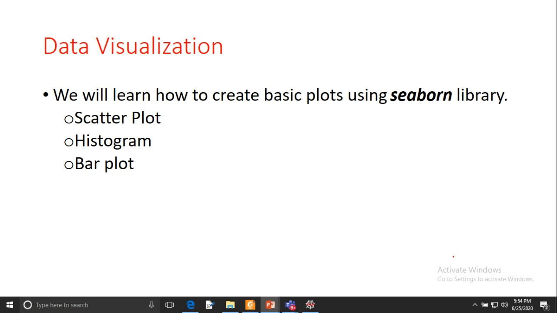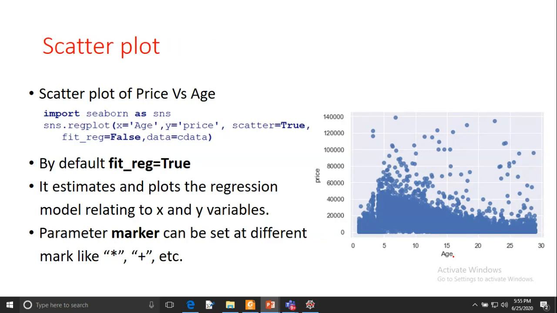Now data visualization with the help of the Seaborn library. We will learn how to create basic plots using the Seaborn library, and these basic plots are scatter plot, histogram, bar plot, and we will also see the box and whisker plot and grouped bar plot. Now the definition of the scatter plot is the same, but the method of creating the scatter plot is a little different from the matplotlib library.